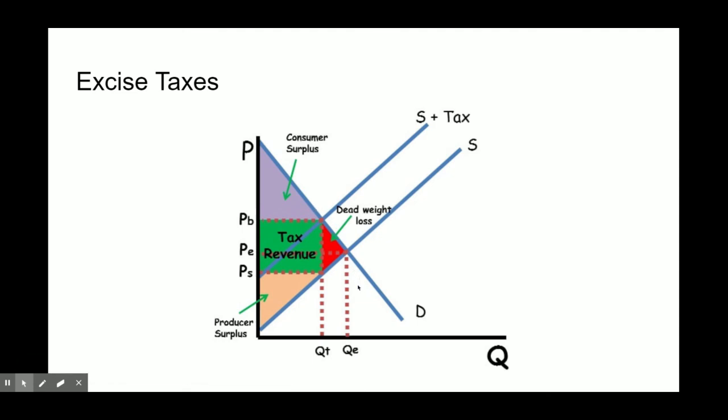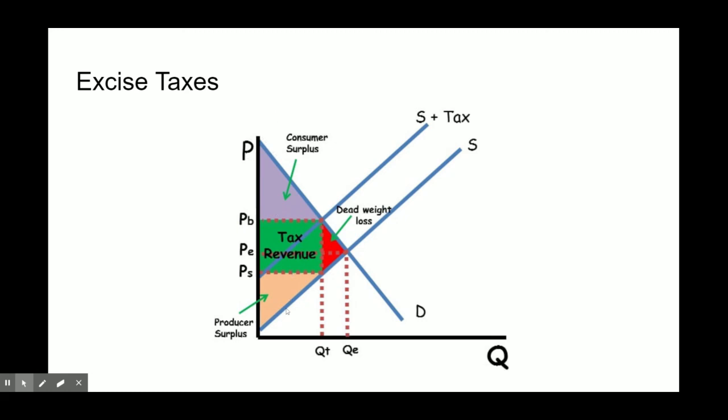Let me give you a specific example. If you put a tax on cigarettes, like one of the elasticity examples asked you, you're not going to have people buying that much less because of that change in price, because it's a habit forming substance. So consumer surplus is going to shrink quite a lot, and it's really not going to curb people's smoking of cigarettes because of the fact that it's inelastic. Are you going to gain a lot of tax revenue from that? Yeah, you are. But it's going to impact the consumers more so because it's inelastic.